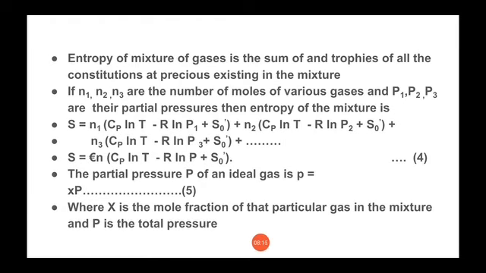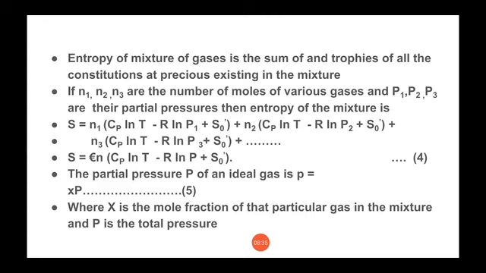Now we know that the entropy of a mixture of gases is the sum of the entropies of all the constituents at the pressure existing in the mixture.